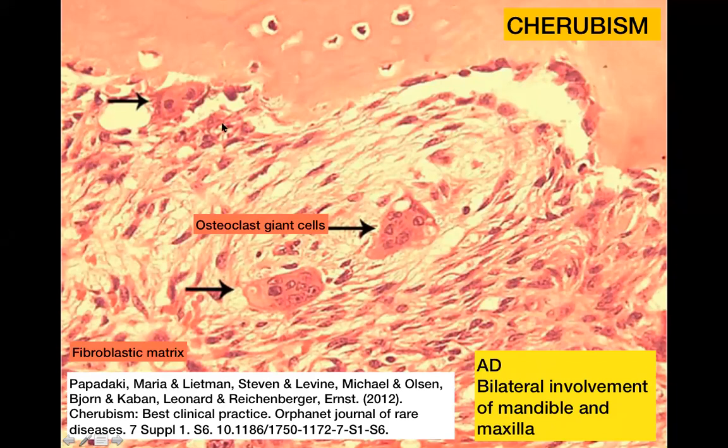Then you come to the actual lesion itself. The lesion is composed of these large osteoclast-type giant cells. Remember that in tuberculosis, we saw Langerhans giant cells. Here we are seeing giant cells again, but they are osteoclast giant cells. And you can also see the fibroblastic matrix. So the surrounding cells are fibroblasts.